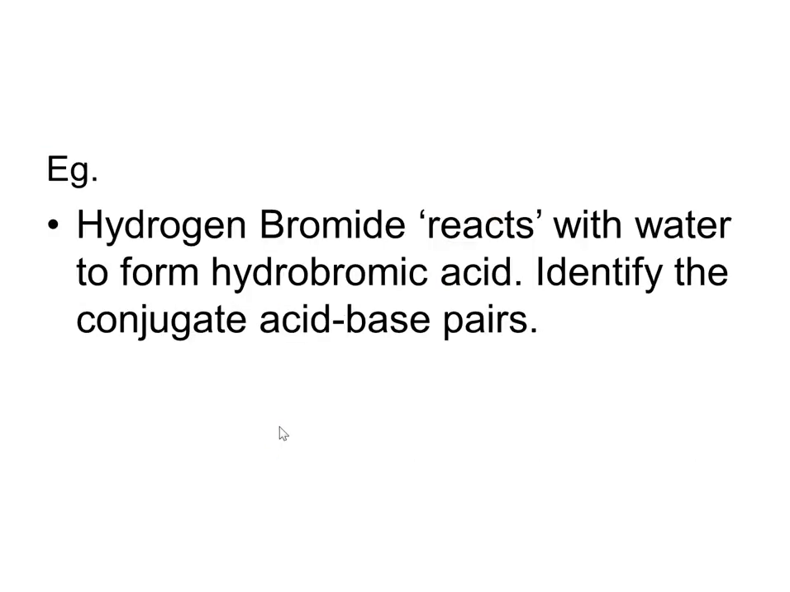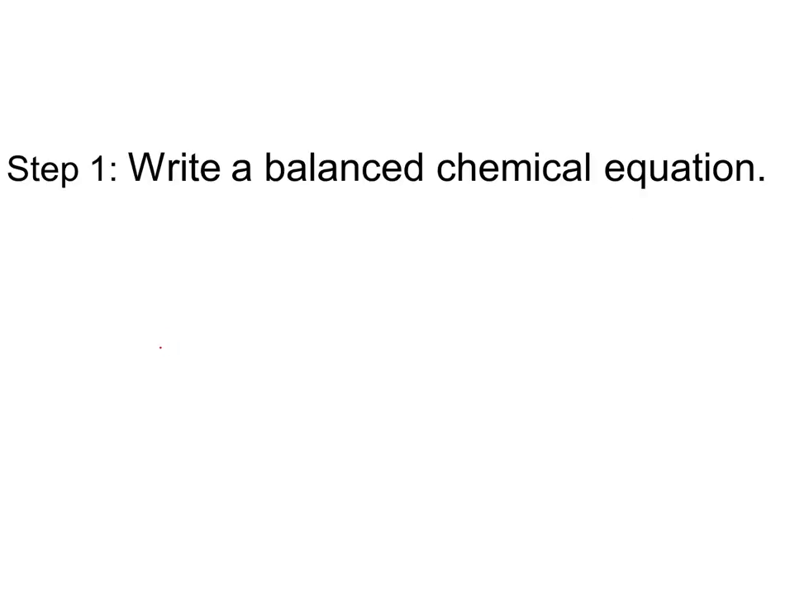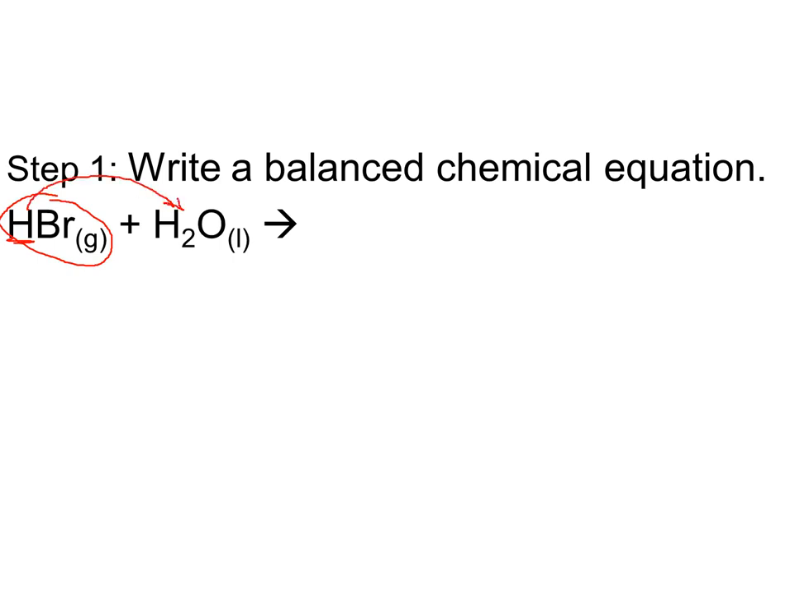So let's look at how these work in an equation. Let's say we had hydrogen bromide reacting with water to form hydrobromic acid. Identify the conjugate acid-base pairs. Just like the HCl example before, if we took hydrogen bromide and wrote the balanced chemical equation for it reacting with water, we would take your hydrogen bromide and your water molecule, and if this is to be an acid, it's going to take its proton and give it to the water molecule. So what you end up with is a hydronium ion. Used to be a water molecule, picked up a proton, now it's a hydronium ion, and the thing that's left from the hydrogen bromide is just a bromide ion. So that's the balanced chemical equation.